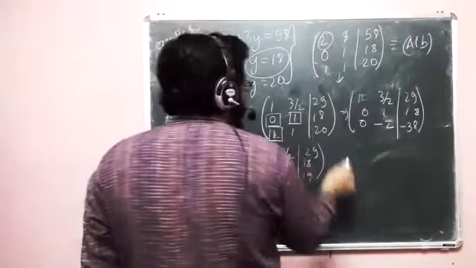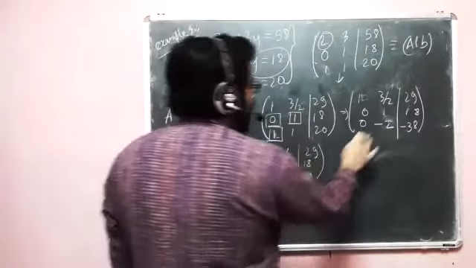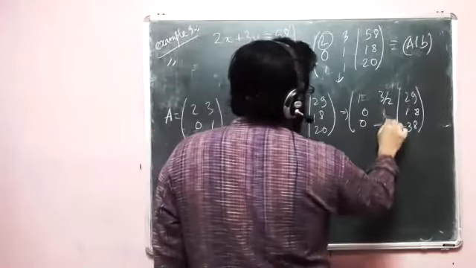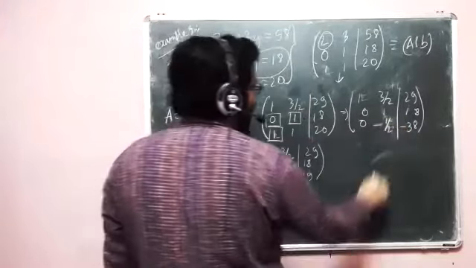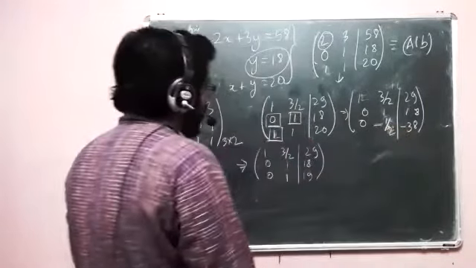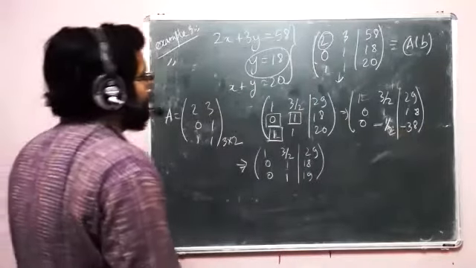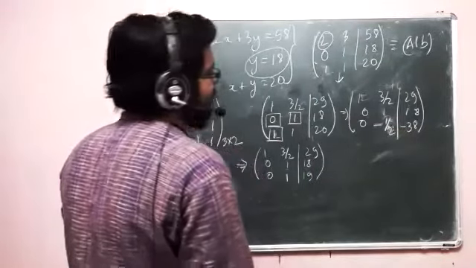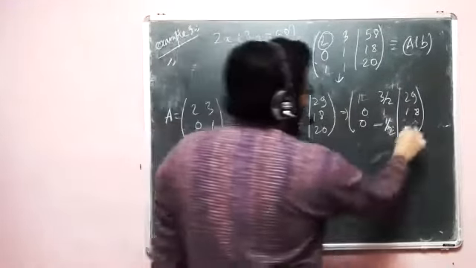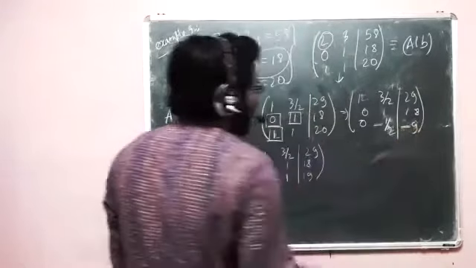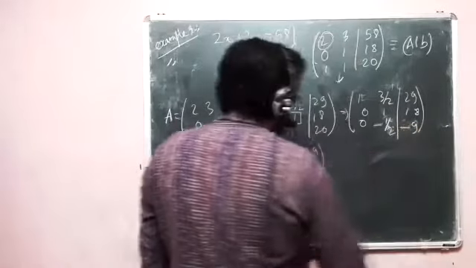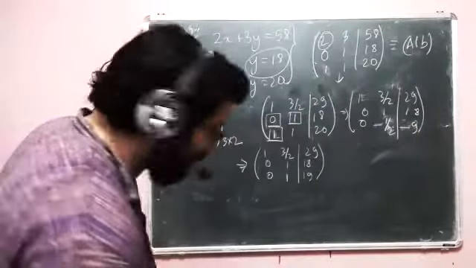Okay, so I'm just subtracting it. So this will become 0. Then I subtract this. This becomes minus 1 minus 3 by 2. So that is half. Right? And this becomes 20 minus 29. So minus 9.